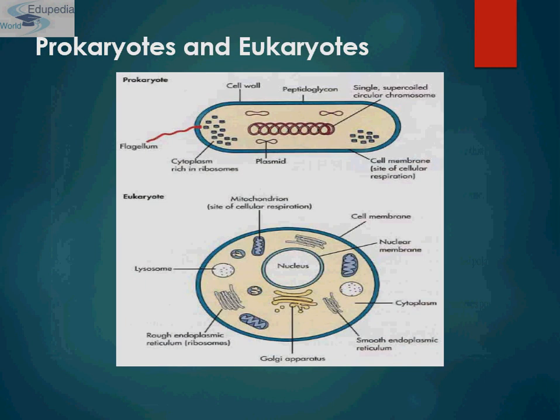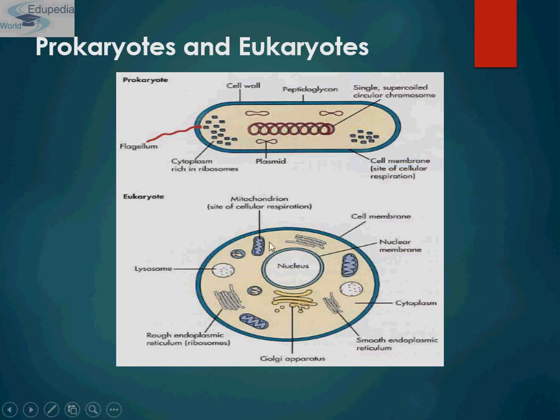So now come to prokaryotes and eukaryotes. This is a typical diagram of a prokaryote and a eukaryote. As you can see, prokaryotes have a cell wall which is made up of peptidoglycan, and they have a circular and supercoiled nucleoid. They have plasmids, they have cytoplasm which is rich in ribosomes, and they have cell extensions such as flagellum.